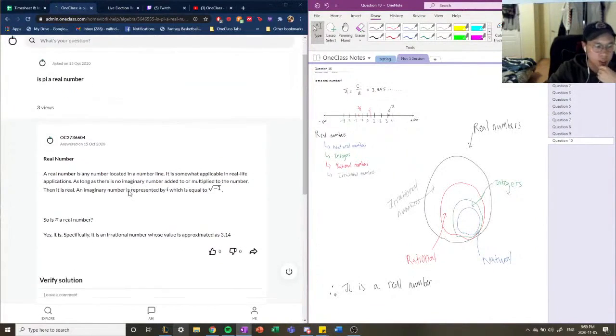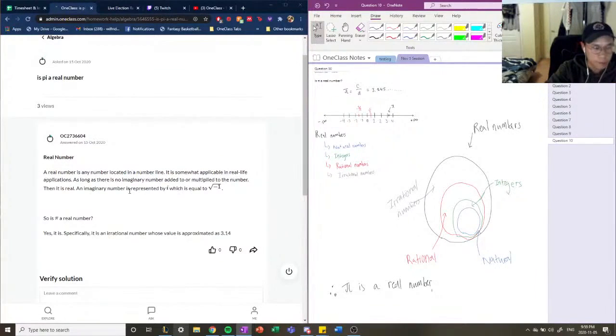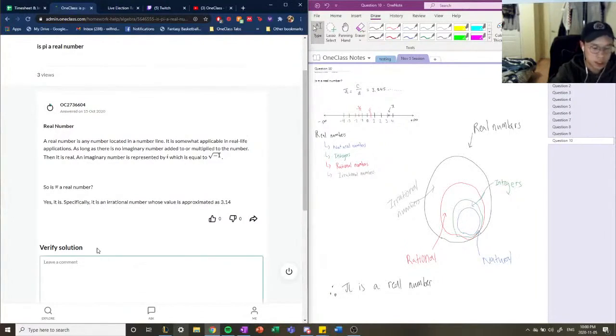the junior tutor uses a different reasoning to figure out that pi is a real number. They argue that since pi does not have an imaginary component, it is not a complex number or an imaginary number, it is a real number. They also give us the definition of a real number: any number located on a number line. They explain that since pi does not have an imaginary component, it has to be a real number. So yes, this solution is correct. Nice. Cool.